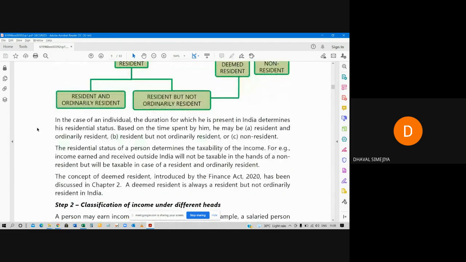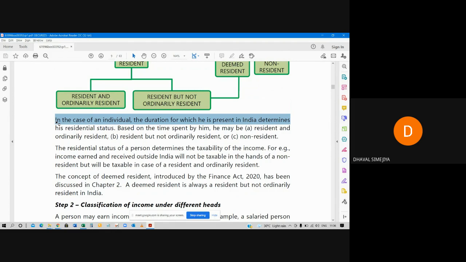Now, in the case of an individual, the duration for which he is present in India determines his residential status. The number of days he or she has spent in India will be considered for residential status.